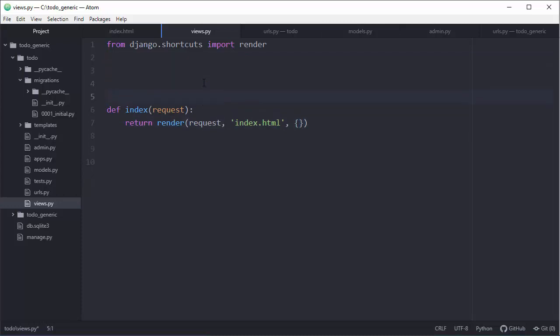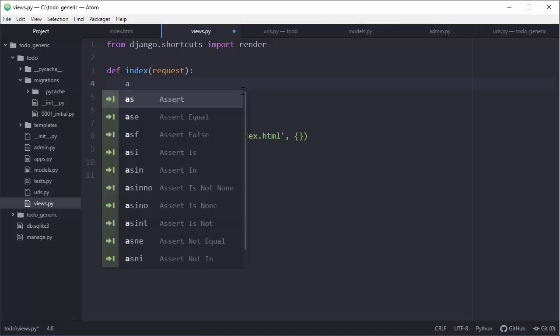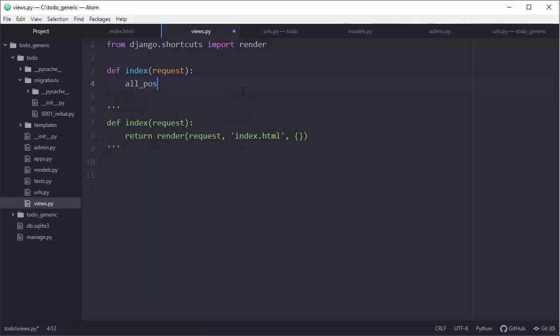So actually I will just put it down there for reference and pull it out of service so you can see the difference. Right, so let's create a function which will have the same name. Of course it will need a specific request from the end user. After that we need to define how to extract all posts from our tables. So how to do that? Let's use the name here all posts, because that's self-explanatory.